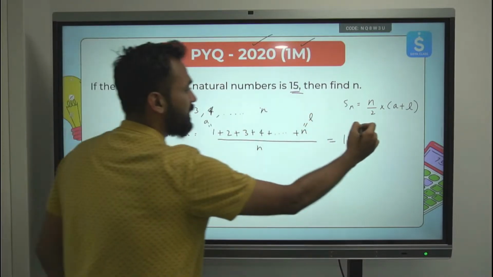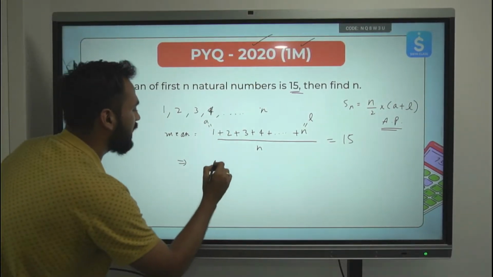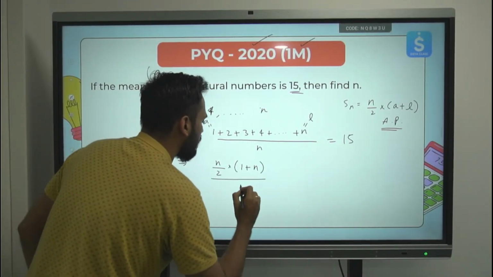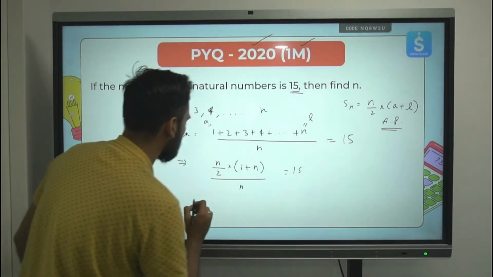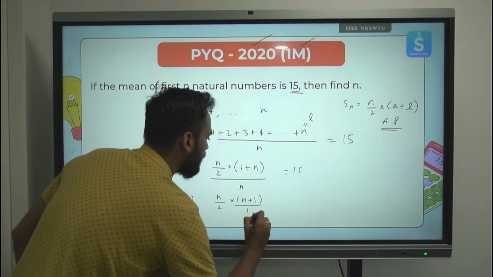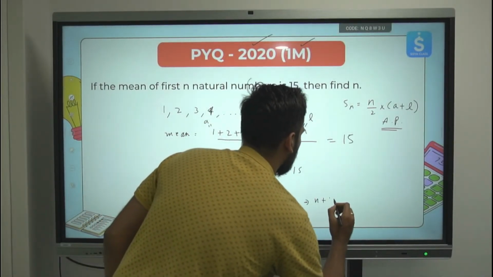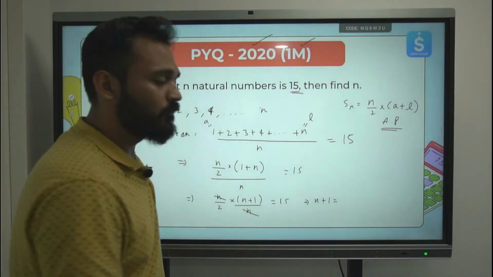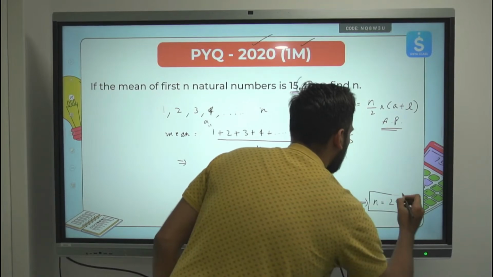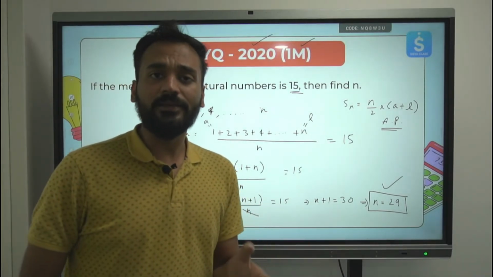So using this formula for AP, in place of 1 plus 2 plus 3 plus 4 plus up to n, we can write n by 2 multiplied by the first term 1 plus the last term n, all divided by n, is equal to 15. N by 2 multiplied by (n plus 1) upon n is equal to 15. This n and n will get cancelled. We are left with n plus 1 is equal to, this 2 will go on the right side and become 30. 15 into 2 is 30, which gives me n is equal to 30 minus 1, 29. The answer for n is 29. So the mean of the first 29 natural numbers, from 1 to 29, is equal to 15.